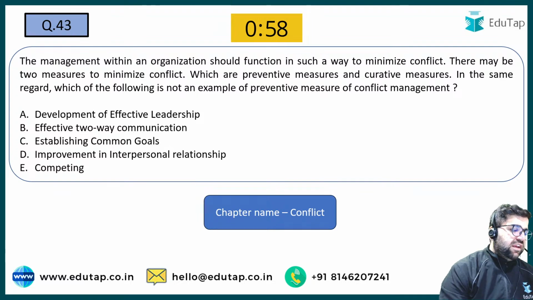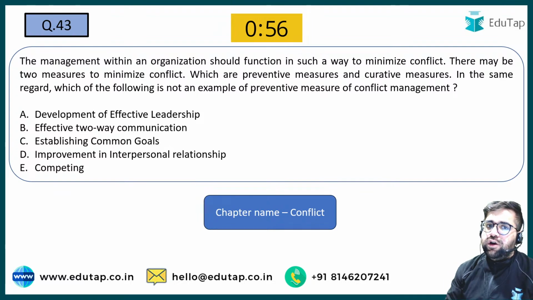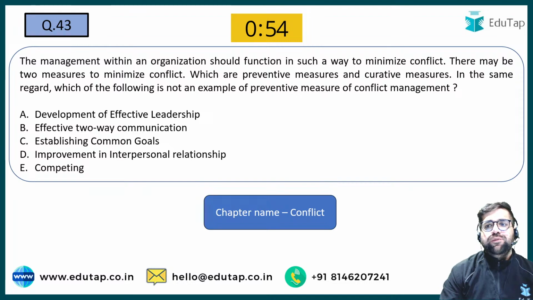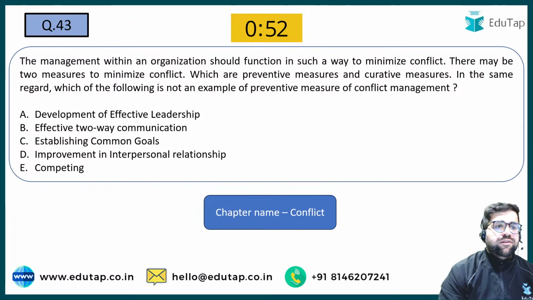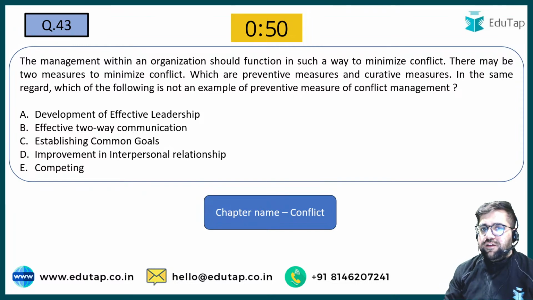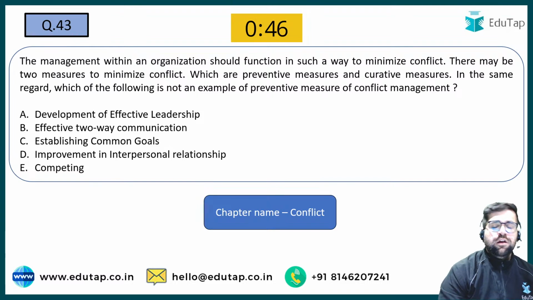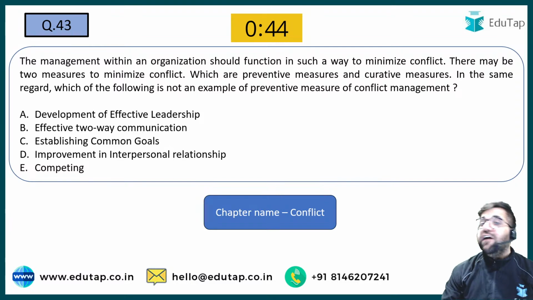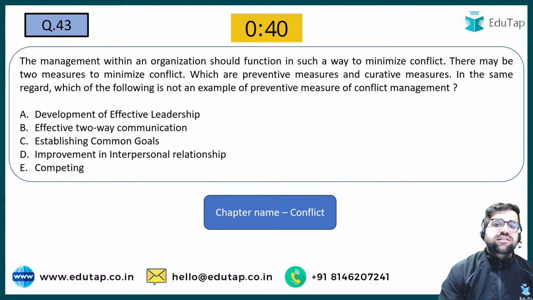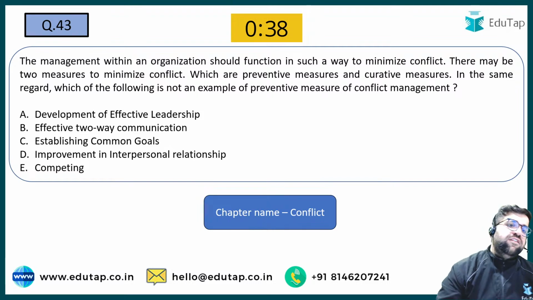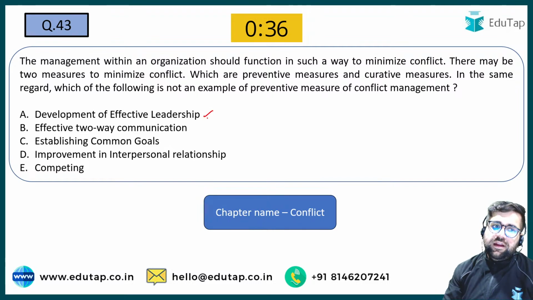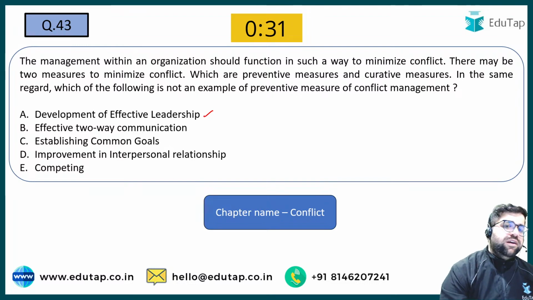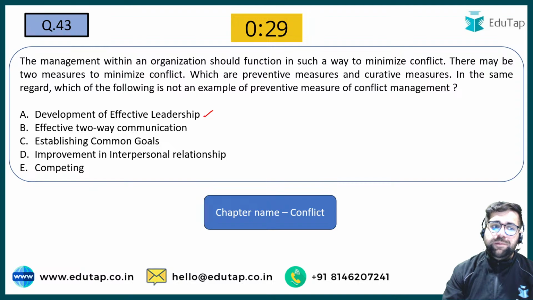Question number 43 now. The management within the organization should function in such a way as to minimize conflict. There may be two measures to minimize the conflict, which are preventive and curative. Preventive measures are taken before the conflict. Curative are taken after the conflict. In the same regard, which of the following is not an example of preventive? Development of effective leadership, effective two-way communication, establishing a common goal, improvement in interpersonal relationship, or competing.